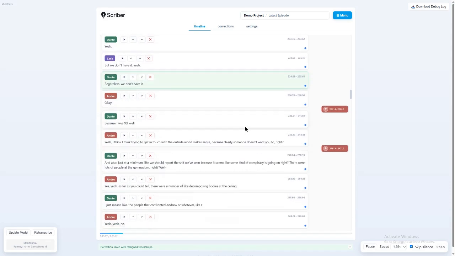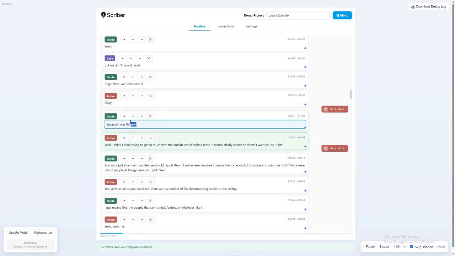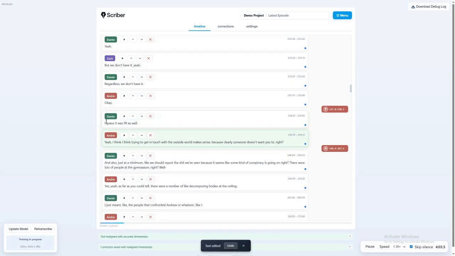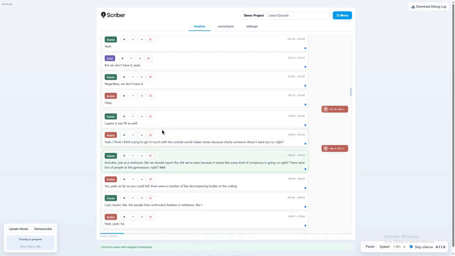Yeah, regardless, we don't have it. Okay. I think trying to get in touch with the outside world makes sense, because clearly someone doesn't want you to, right? And also, at a minimum, we should report the shit we've seen, because it seems like some kind of conspiracy is going on, right?